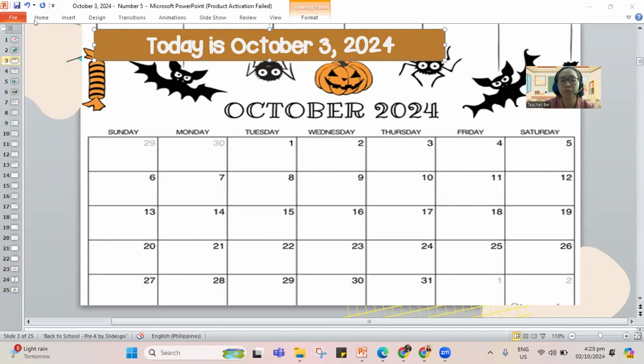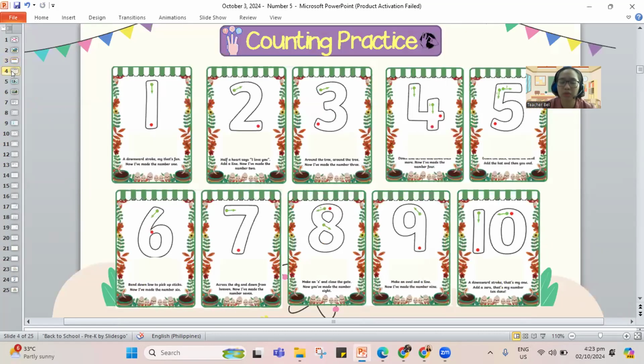Now, let's jump to the next part, and that is to do our counting. So I'll be skipping for the rest of our circle time today, and I will proceed in counting our numbers. We have our numbers from 1 to 10. Let's count. We have 1. This is 1. 2, number 2, 3.